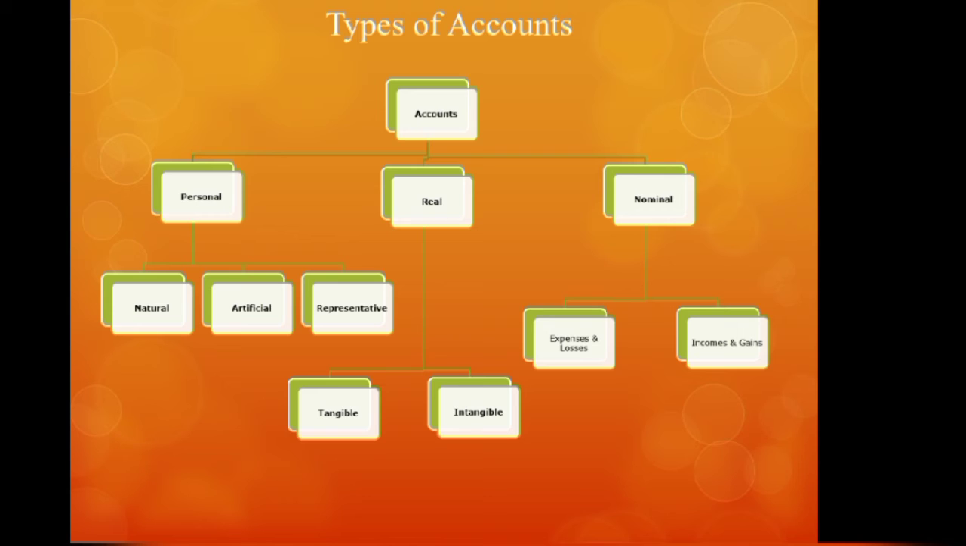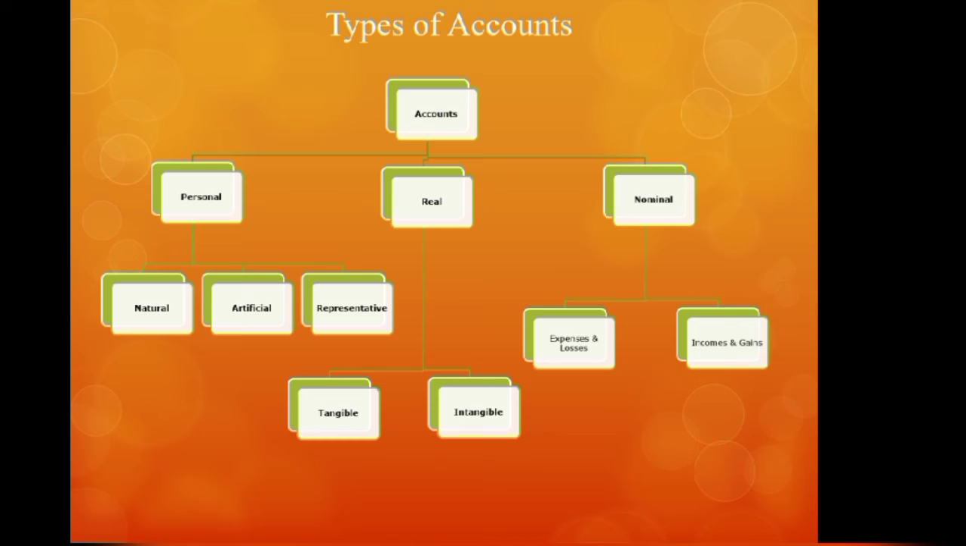Then artificial personal account. Now the organizations, business and service organizations, are given the status of an artificial person for the sake of recording the transactions. So whatever transactions are done with an organization, those accounts will be called artificial personal accounts. For example, the account of a bank, the account of a company, the account of a trust, the account of a cooperative society, all these are examples of artificial personal account.